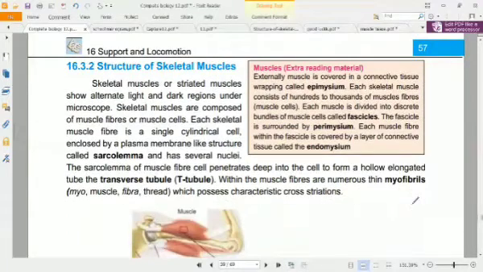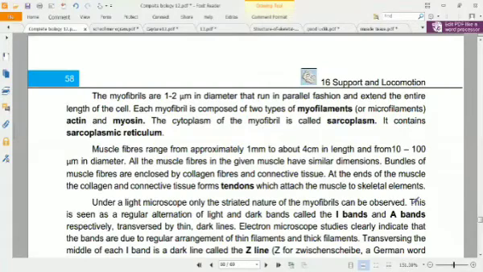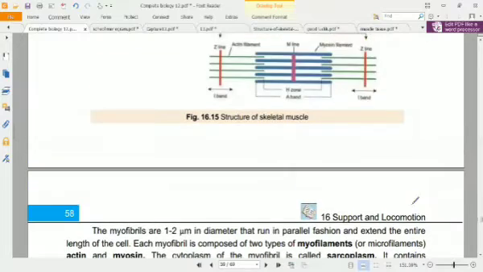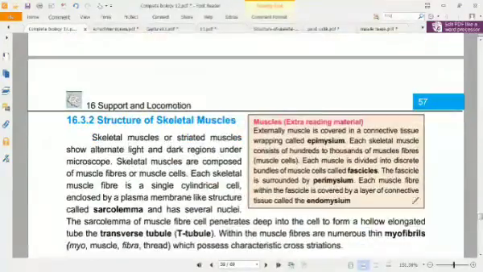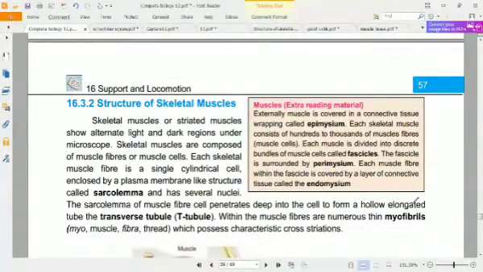Okay, let's talk about the structure of skeletal muscles. Skeletal muscles are striated muscles as we have seen before, and there are alternate light and dark bands, which we can see under the microscope only. They are composed of muscle fibers, also called muscle cells. Each skeletal muscle fiber is a single cylindrical cell enclosed by a plasma membrane. We will talk about this in detail.